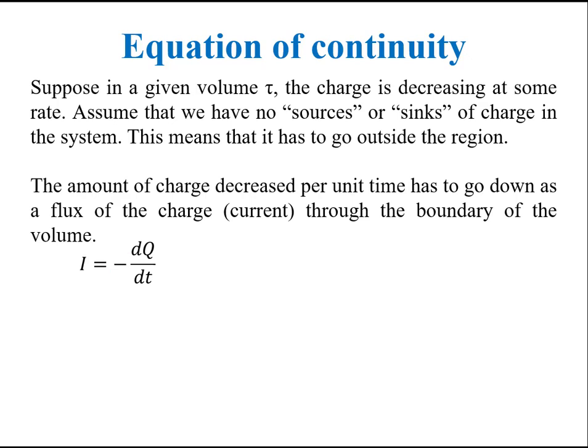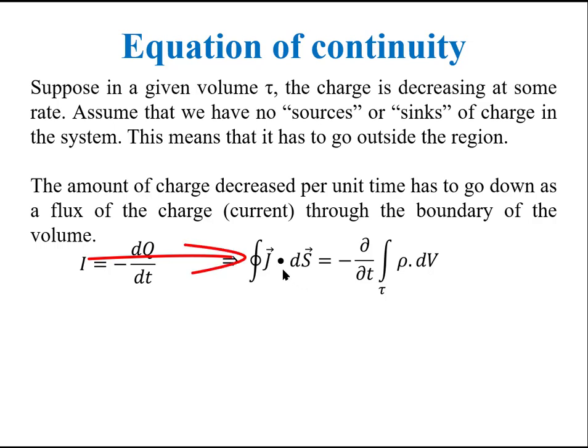The amount of charge decreased per unit time has to go out as the flux of charge, or the current, through the boundary of the volume. So, the given equation can be written as this. Here, the current I is written as the closed surface integral of current density, and the charge is defined by the volume integral of volumetric charge density.